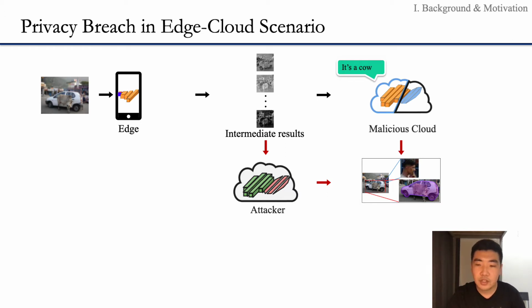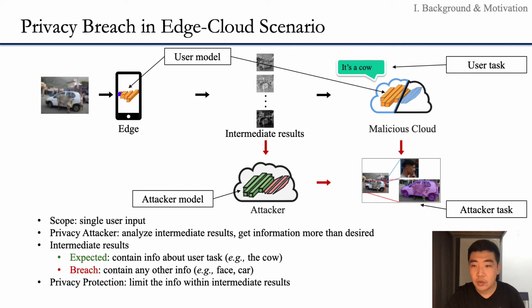For easier demonstration, we use user model to indicate the original DNN model, and user task for the task the user model is designed to complete. We use attacker task to indicate the target of the attacker, and attacker model is a method that the attacker may use. In this scenario, we need to protect the privacy from the scope of single user input. The attacker we need to handle is anyone who can get the intermediate results. The intermediate results should only contain information about the user task. Therefore, to protect privacy, we need to limit the information within intermediate results.